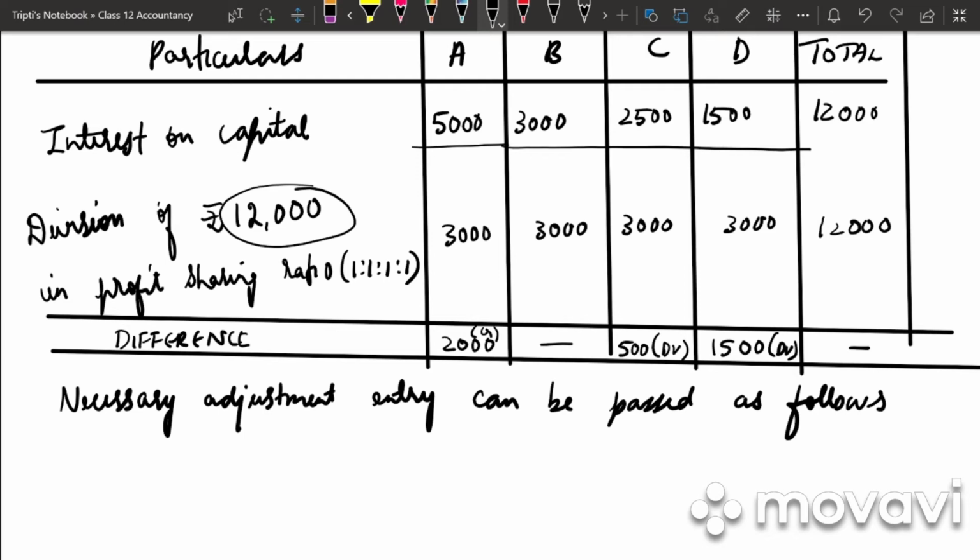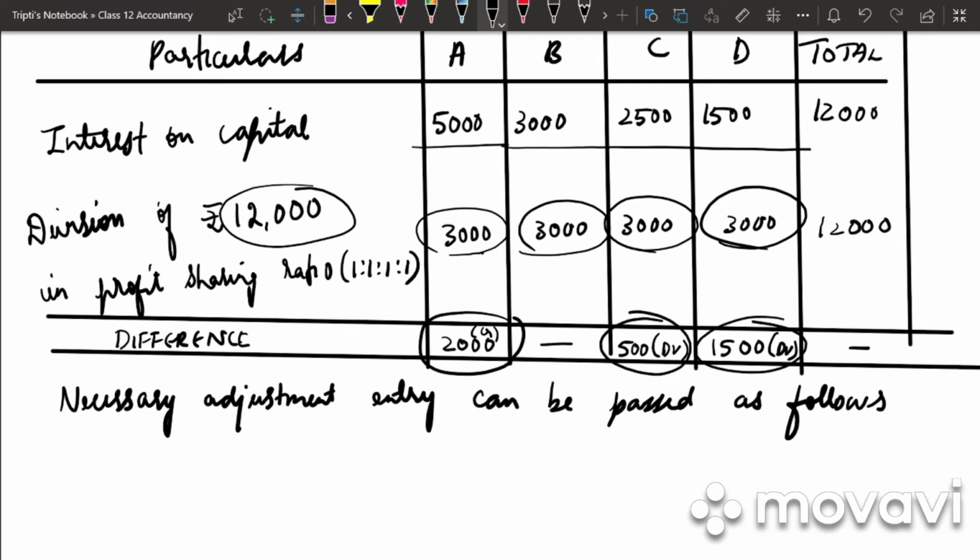So this 12,000 will be divided among the partners. So out of 5,000 interest on capital which A had to receive, he will suffer a loss of 3,000. So he will receive 2,000 interest on capital. And C and D will have a reduction in their capital.